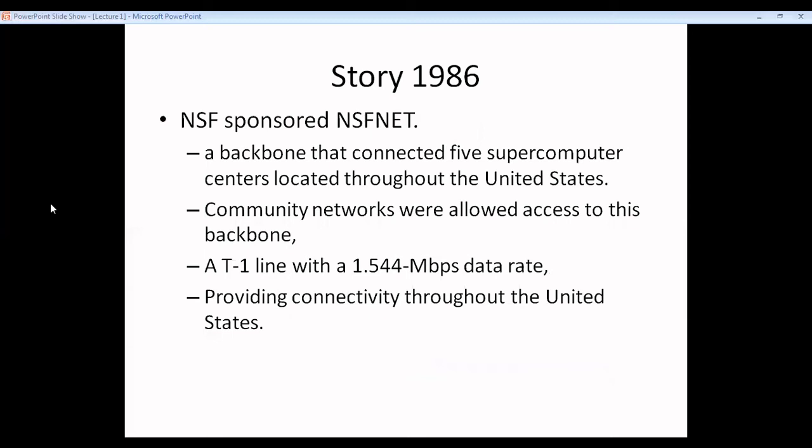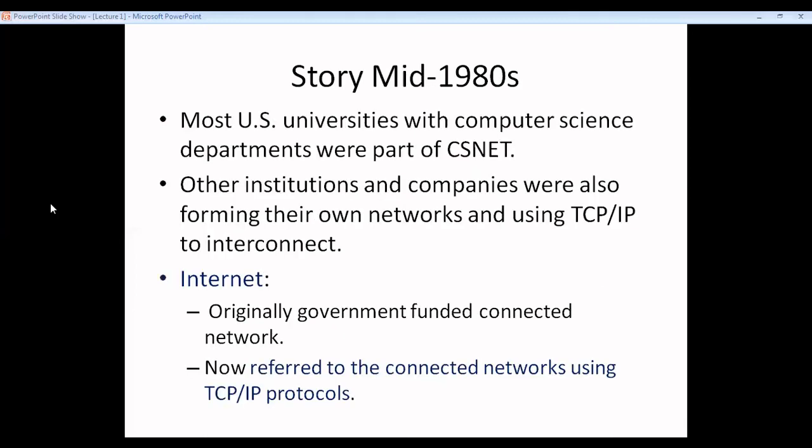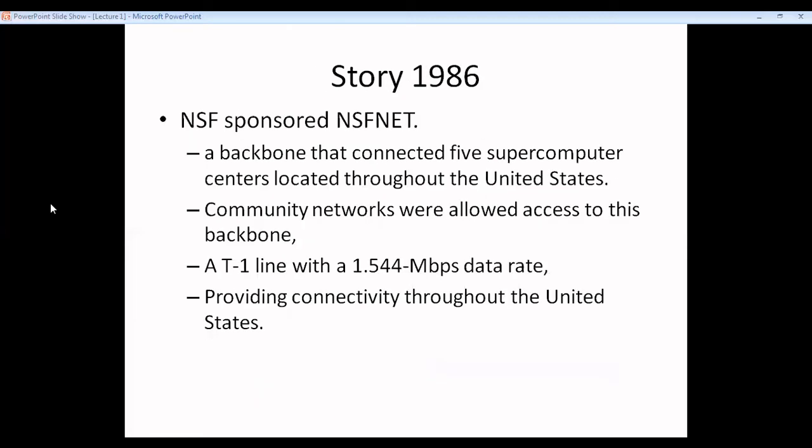What happened in 1986? NSF sponsored NSFNet. This earlier network, which was noted as CSNet, now became NSFNet. What happened with this is that it had a backbone.